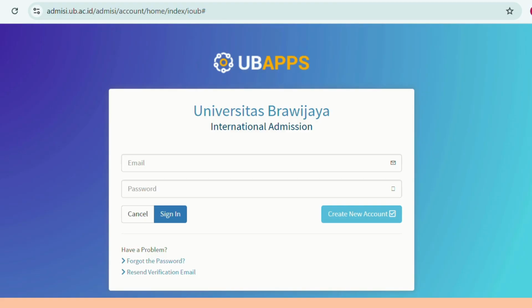While you have been registered as a student inbound, we need you to register to our official database called UB Apps, since the university has to report your coming to Indonesia, your visit to UB, to our Ministry of Education, Culture, Research, and Technology.